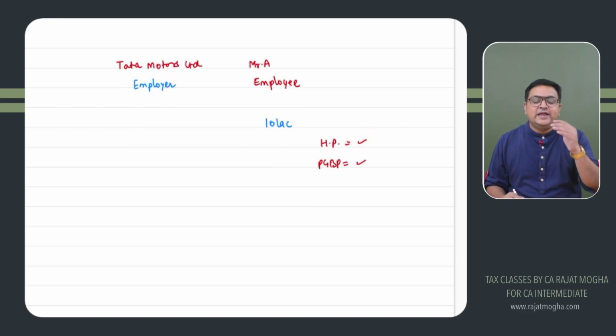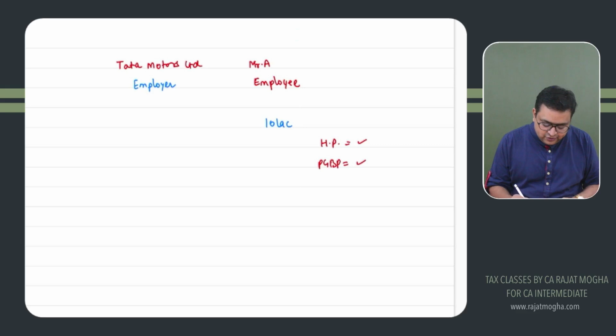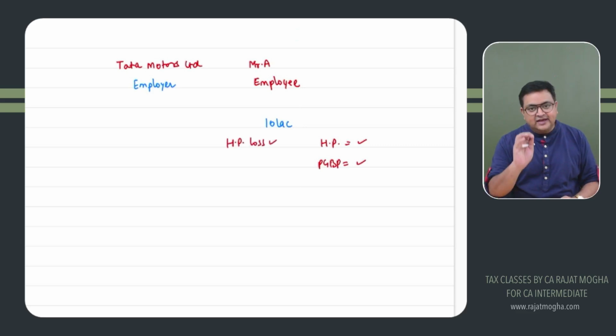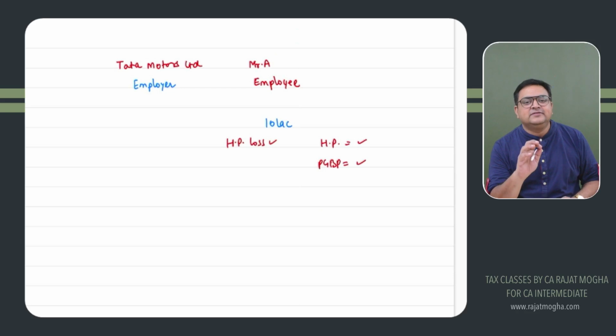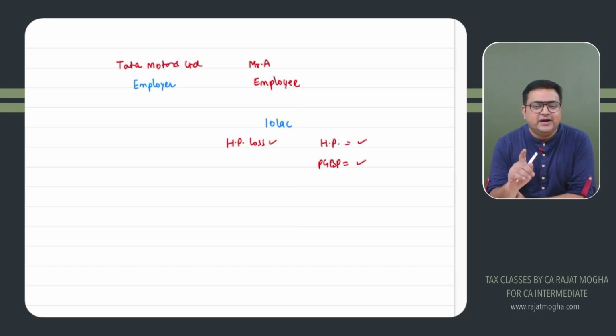But if you tell your negative income, that is losses, then we are not going to take it. The exception is house property. We can take your house property loss. Losses can only be considered if related to house property and no other losses. Positive income you can declare, but if you declare any negative income, only house property would be considered.